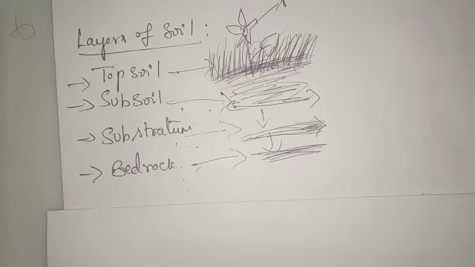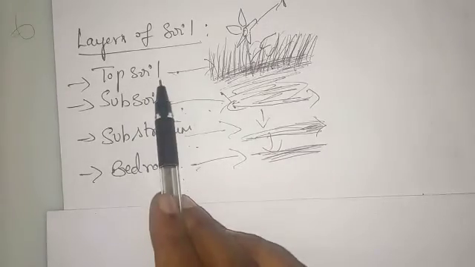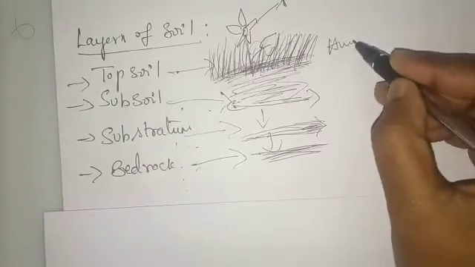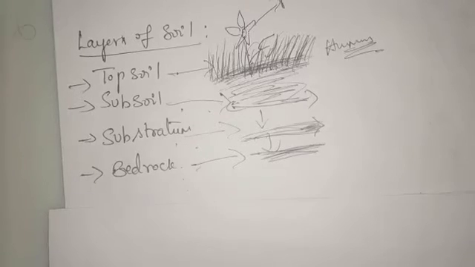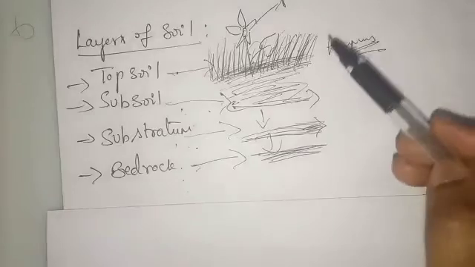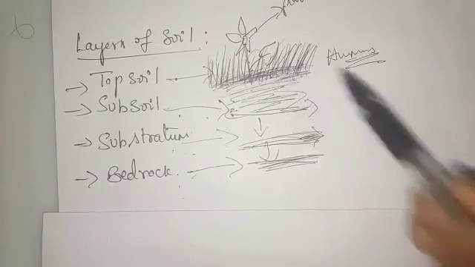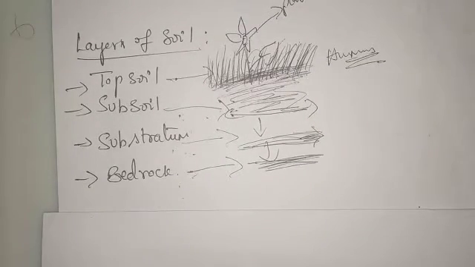And humus is also found in the topsoil only. Humus is also present in the topsoil, and that is the decomposition of dead, decayed organic matter. Next, we plant the seeds in this layer. So if you want to grow some crops or plants, we are going to begin from this topsoil level only. This layer only.